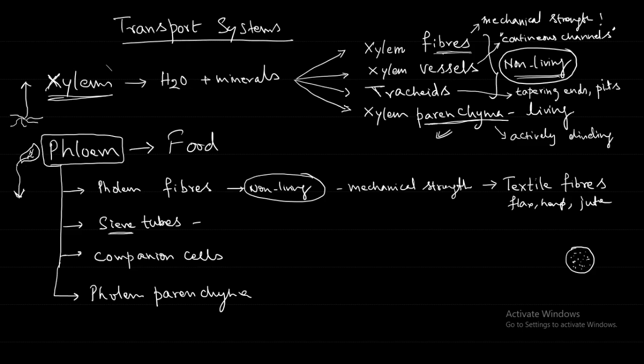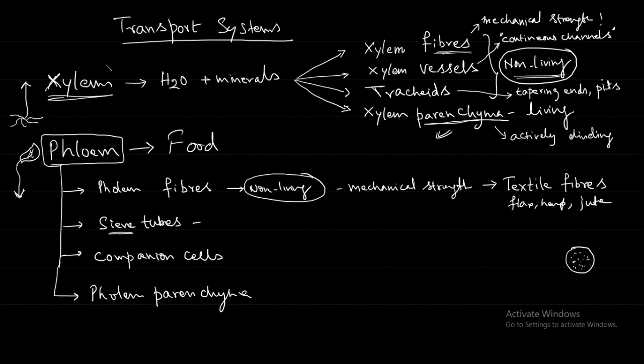You see the sieve tube, the bottom-most one. In that sieve tube, in between, you can see there are some plates in which holes are there. Because of this kind of sieve structure, these are known as sieve tubes.